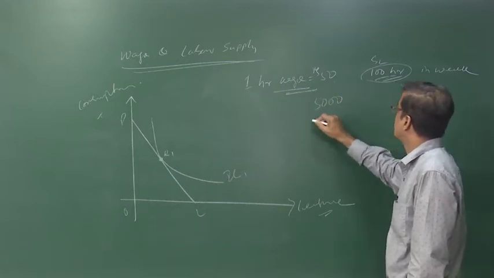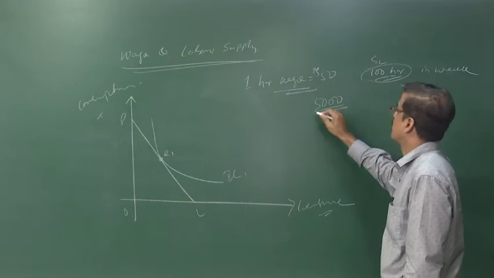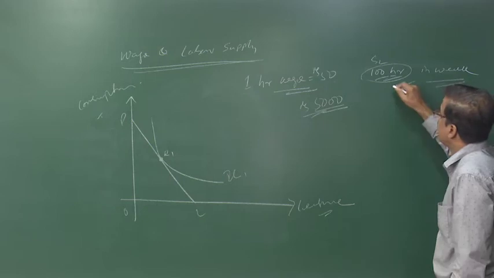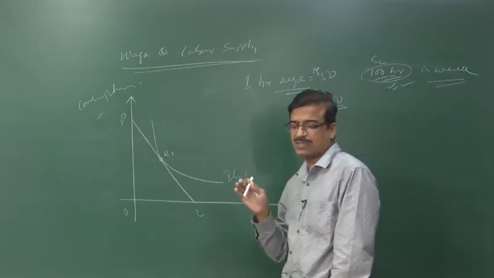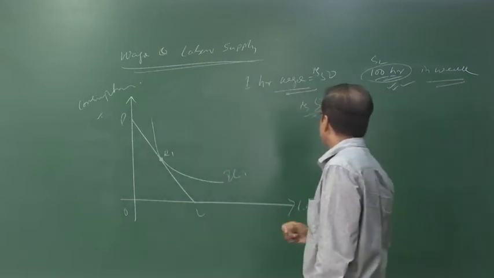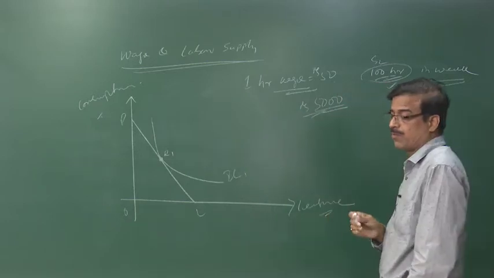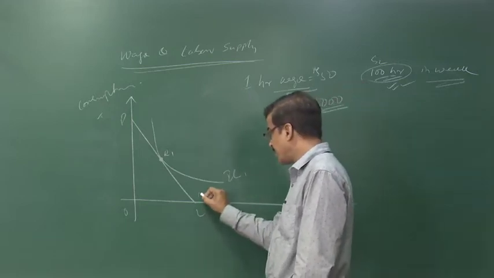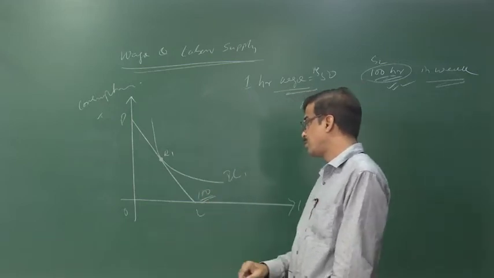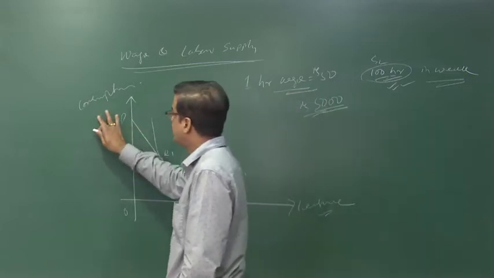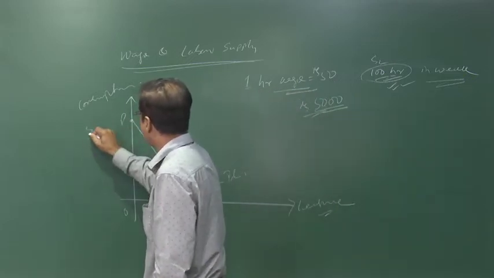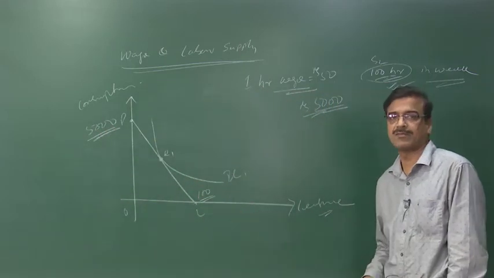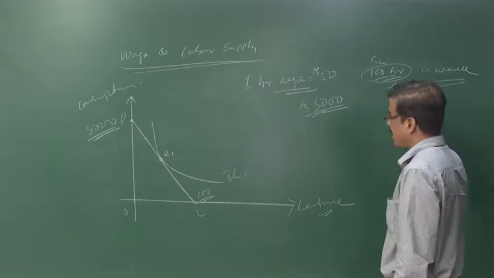That is the 5000 rupees he is able to earn if he spends the entire 100 hours in a week. That is the point to be considered here. If you consider the equilibrium point, suppose you take this point here: the 100 hours of work are available for him, and this is the maximum he is able to receive, 5000. These are the two extreme cases.